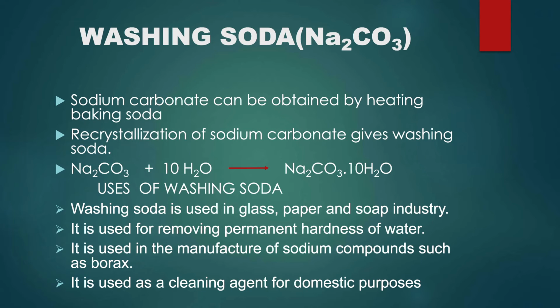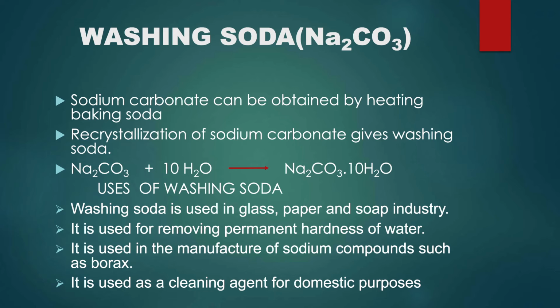The next chemical from sodium chloride is washing soda. The chemical formula of washing soda is Na2CO3, sodium carbonate. Sodium carbonate can be obtained by heating baking soda. Recrystallization of sodium carbonate gives washing soda. That is, Na2CO3 when reacts with 10 molecules of water gives us washing soda, Na2CO3.10H2O.